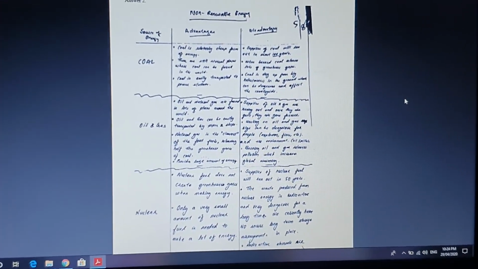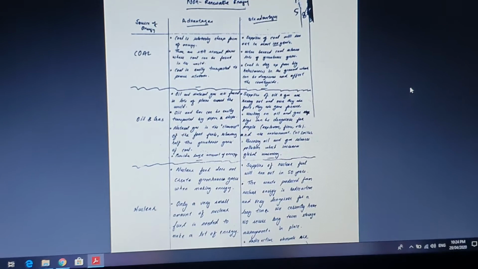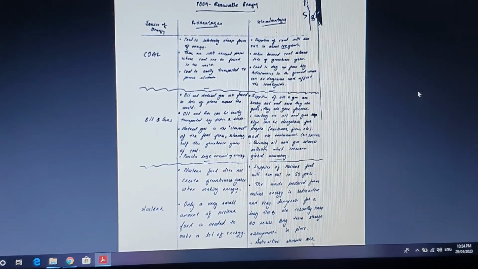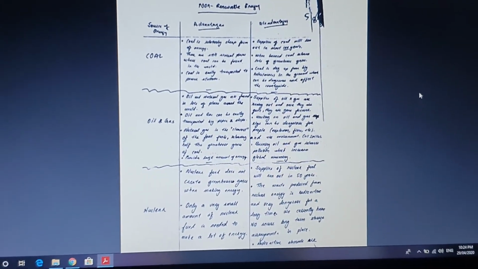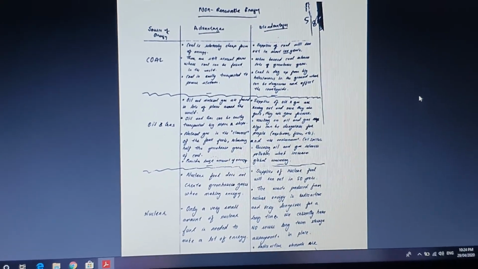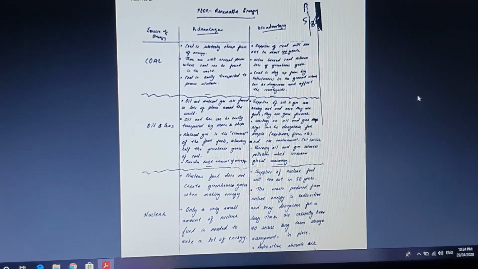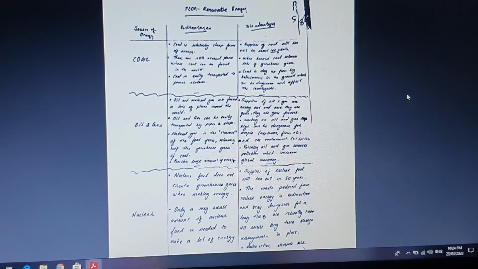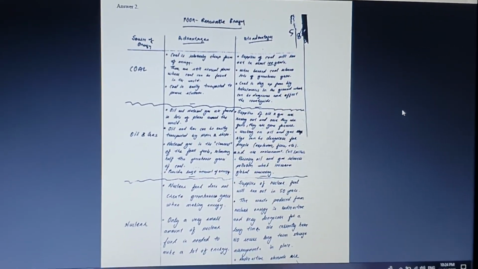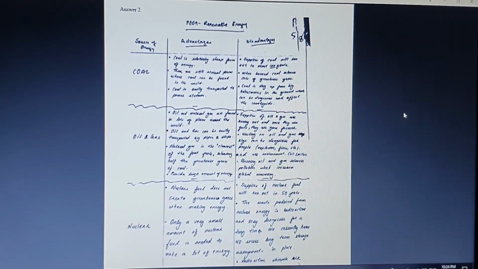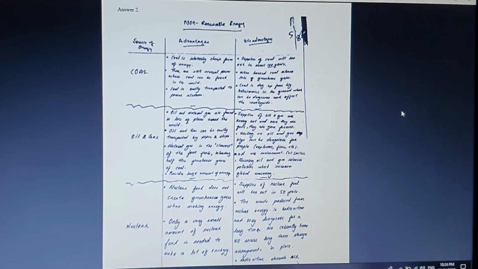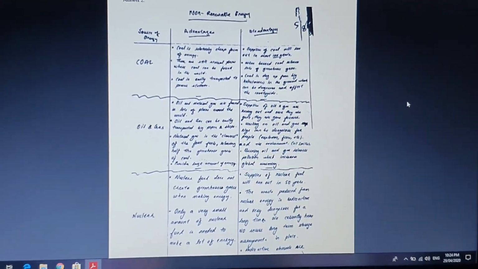The first one is coal. Coal is cheaply available, but you cannot keep using it, since the generation of coal takes place over a duration of 100 years. The next one is oil and gas, with advantages and disadvantages. Then coming to nuclear power, the advantages and the disadvantages are mentioned here.